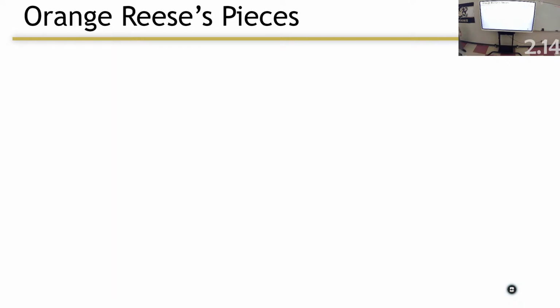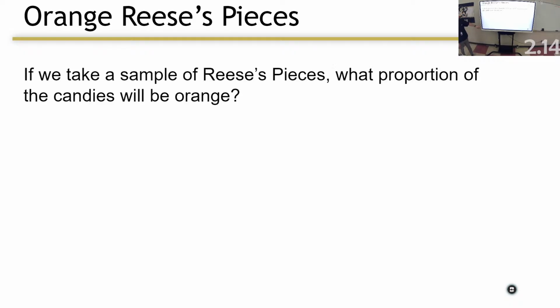So, all right, here we go. Soak this in for just a little bit. Orange Reese's Pieces. Reese's Pieces are the delicious candy. Not really. I don't really like them, but whatever. What are they supposed to have? Supposed to have peanut butter inside of them? We're going to take a sample of those Reese's Pieces. So I'm going to reach my hand in and grab some out. Some of them will be orange. They will either be orange or they will not be orange. If they're mixed, then I'm throwing them away.